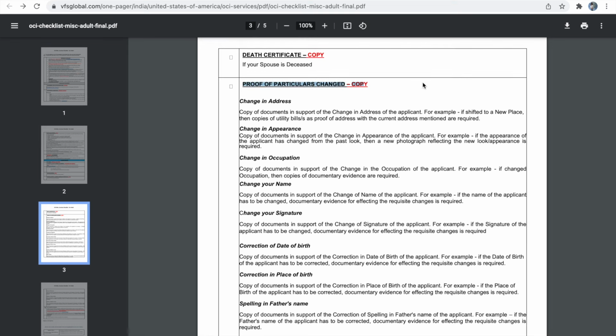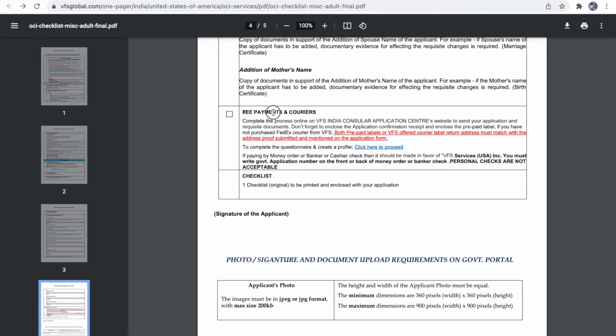So if you need to make any personal particular changes in your current OCA card which are going to be different from the old OCA, you have to provide proof for the same. For example, if you are going to change the address in your current OCA card, you have to provide proof of your address, and if your occupation is changed, you have to provide proof of your employment. Likewise, if you have a name change or signature change, you have to provide certain documents as proof for the change. Next is fee payment and courier.